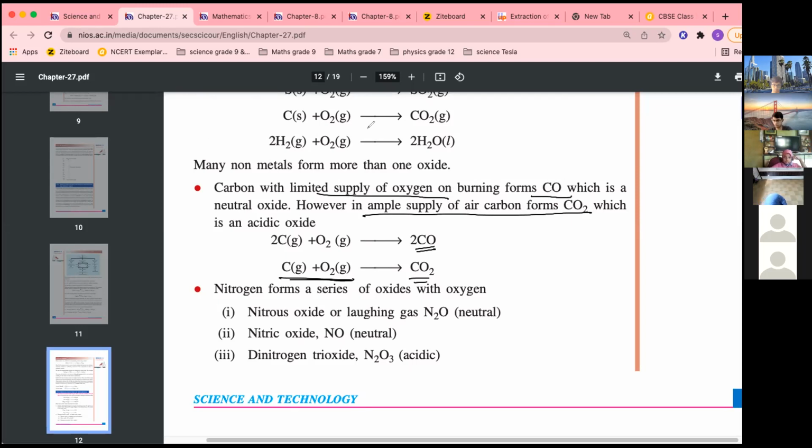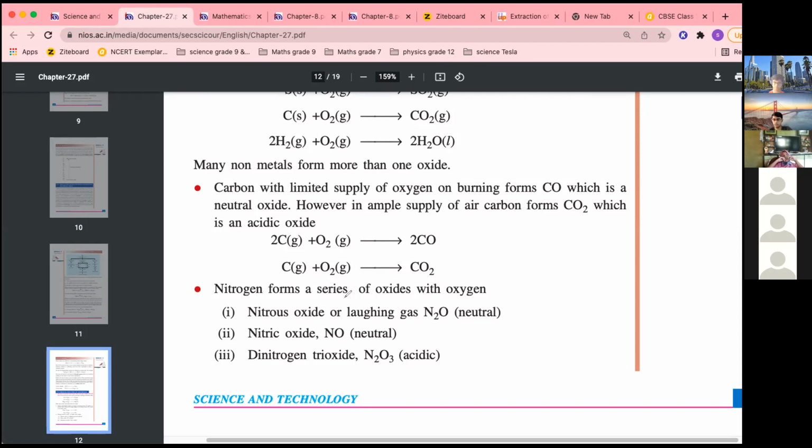So if you are burning something in an enclosed room and you sleep throughout the night, what will happen? That thing burns in the absence of oxygen, because most of the oxygen has been used while sleeping. So carbon monoxide is formed. People can die if this situation occurs, because carbon monoxide is a very dangerous gas.